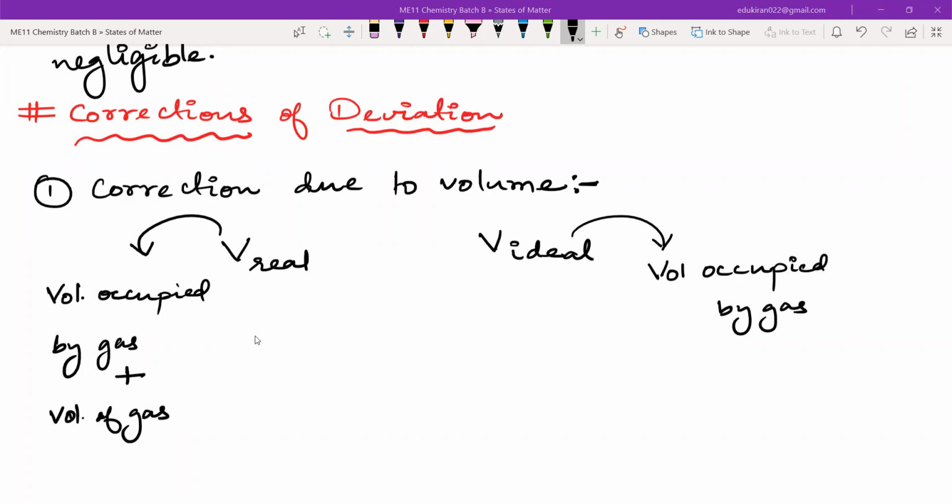Okay, that means V real is greater than V ideal. Yes or no, guys? The V real will be greater than V ideal because it has the volume occupied by gas and also the volume of the gas. Hence, what we have to do is the correction. If you want to compensate for the V ideal, we have to write the V corrected,